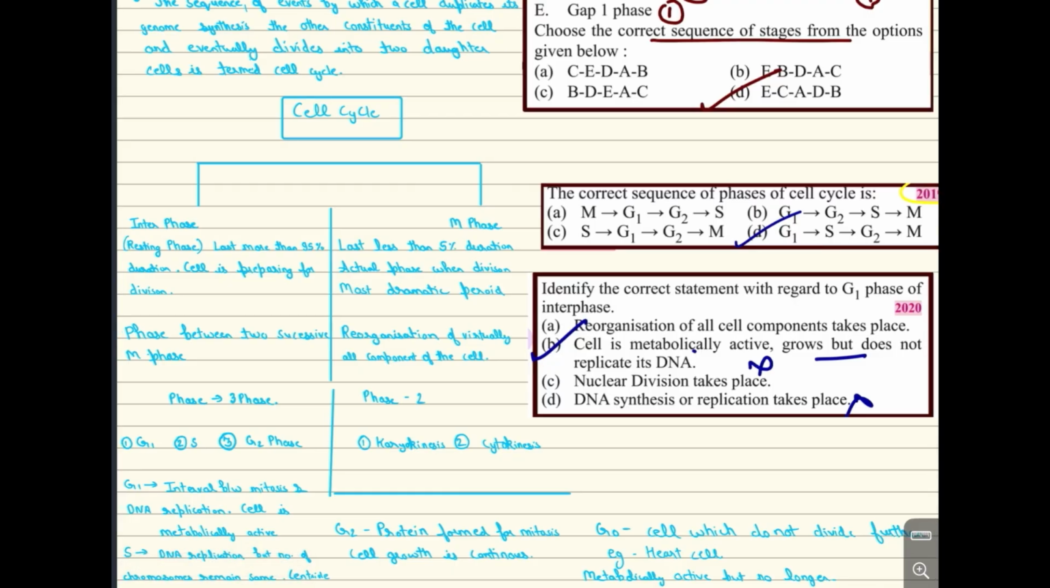Now, the correct sequence again. The NEET question of 2019. This is the question of 2019. The correct sequence is G1, S, G2, and M. Easy. Now, identify the correct statement from the options. Each option is going to be read out, then we are going to make sense of it. This is a question of NEET 2020.